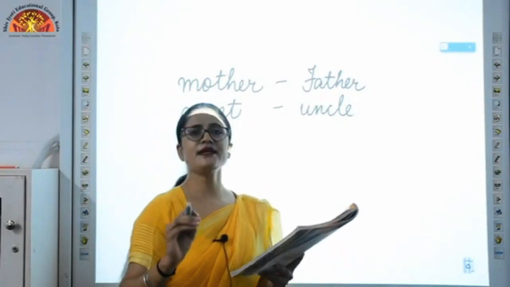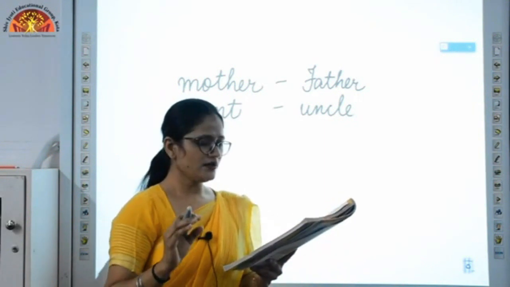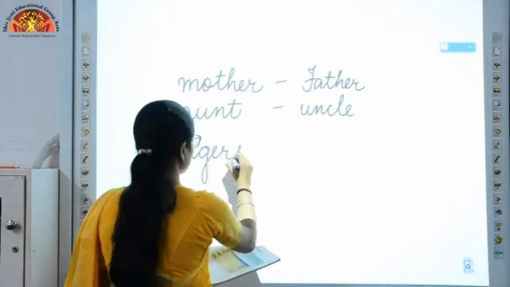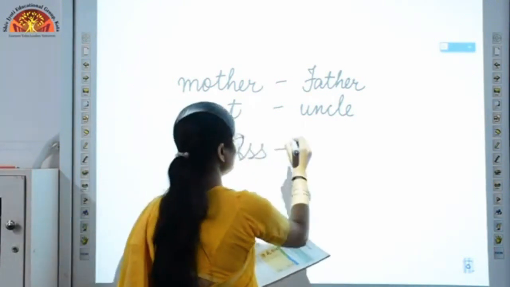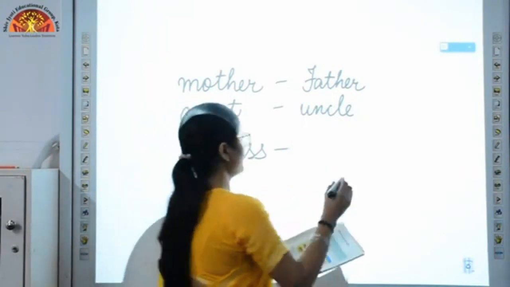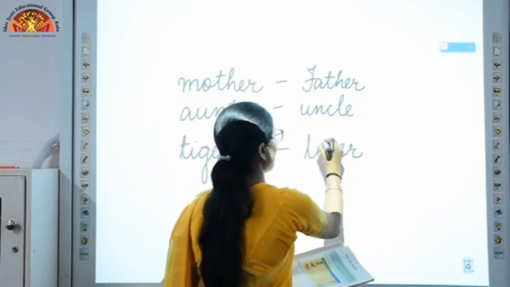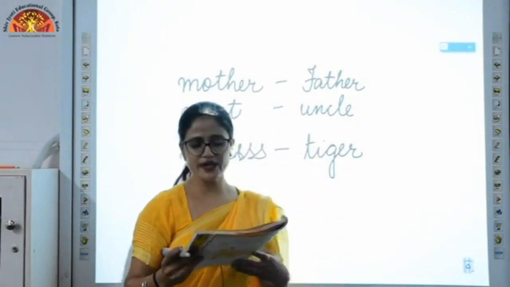Similarly, in the second sentence, the tigress looked fierce. The word tigress is a feminine gender. Now you have to convert it into masculine gender. So the word will be tiger. After replacing it, the sentence will be: the tiger looked fierce.